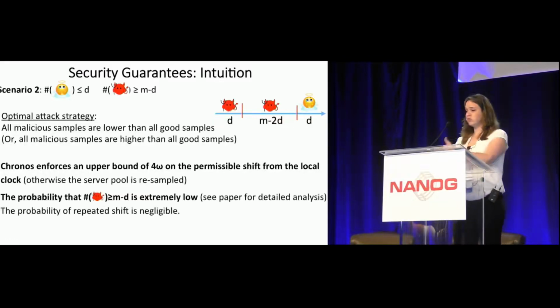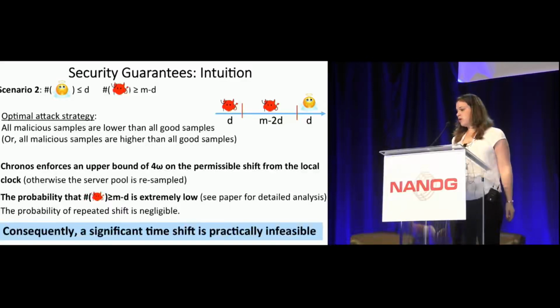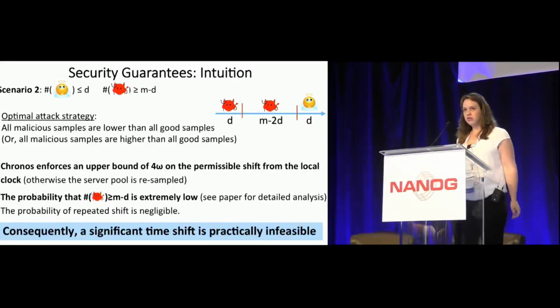Moreover, the probability of this scenario, that we have more than or equal to n minus D malicious servers, is extremely low, since it requires malicious servers at a much higher rate than the rate in the population. And of course, the probability of repeated shift is negligible. Therefore, a significant time shift here is practically infeasible.